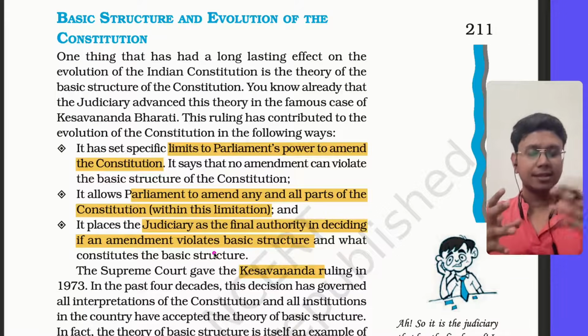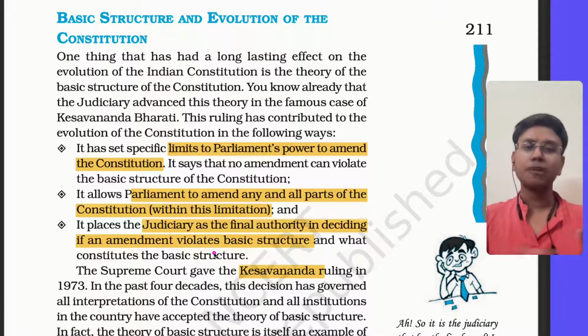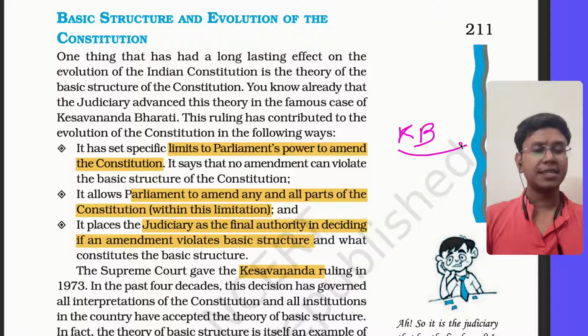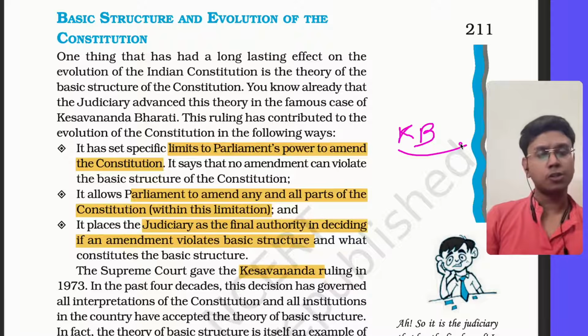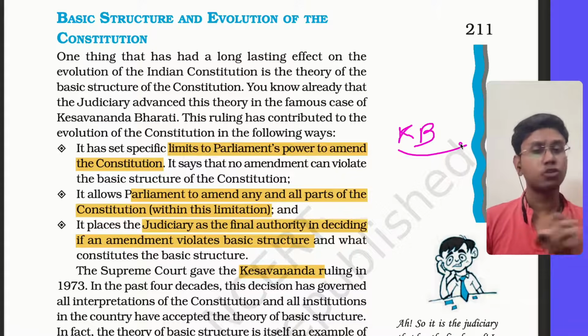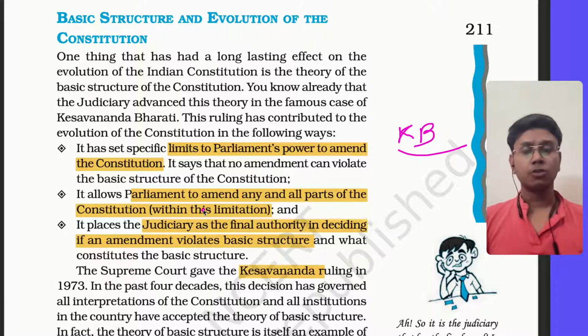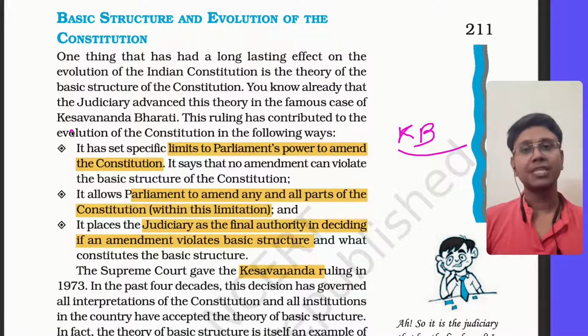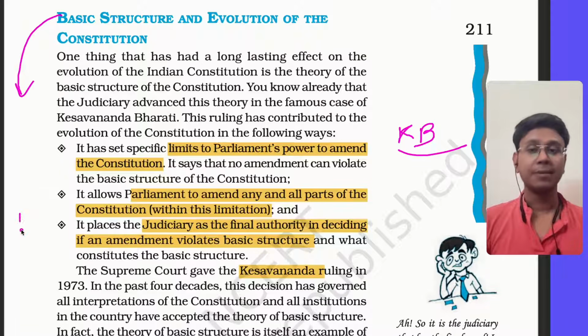Parliament at that time was doing a lot of amendments. So in the Keshavananda Bharti case, the judiciary said that there are some elements of the constitution which are part of the basic structure and shouldn't be changed. That's why, through the Keshavananda Bharti case, the judiciary came with the basic structure doctrine, the soul of the constitution, which parliament cannot change.